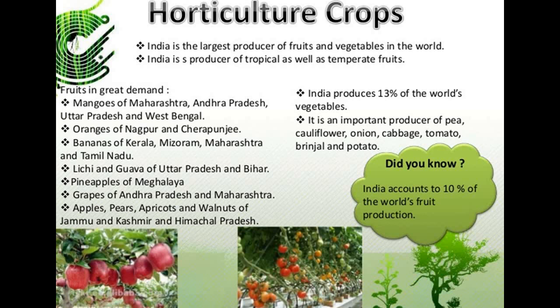India produces 13% of the world's vegetables. It is an important producer of peas, cauliflower, onion, cabbage, tomato and brinjal. India also accounts for 10% of the world's fruit production.